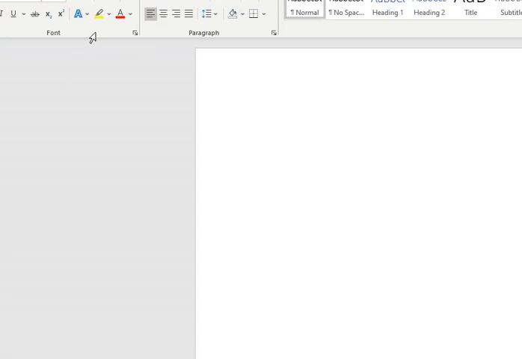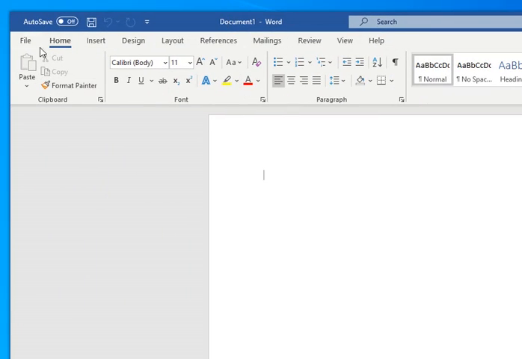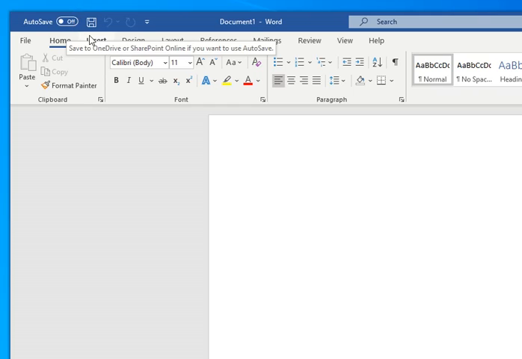Let's use Word. Okay, here we go. So now Word. So same thing. Another thing I'm not sure anyone is aware of, there's an autosave here. I have it turned off, but if you turn it on, it'll automatically save to your OneDrive. I don't want to use OneDrive, but if you do use OneDrive, you can turn that on. It'll automatically save it for you.